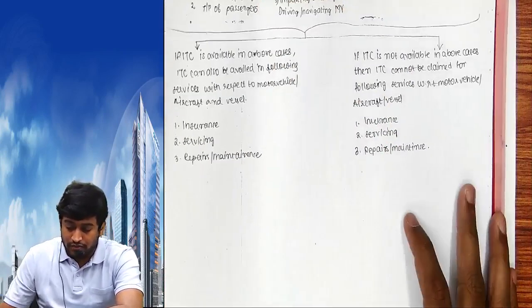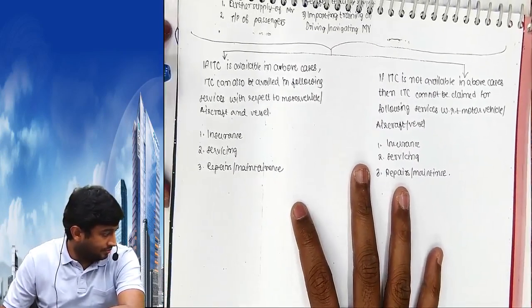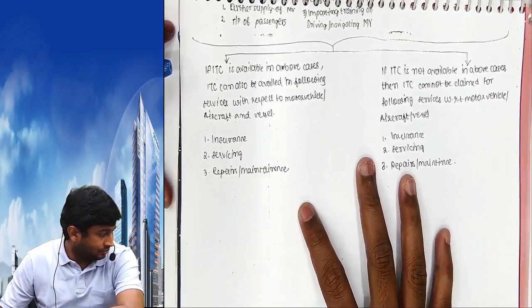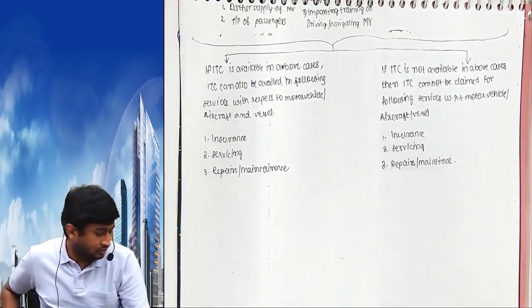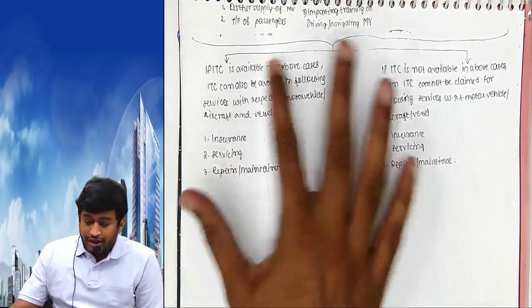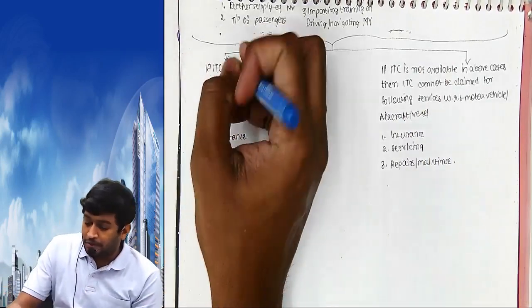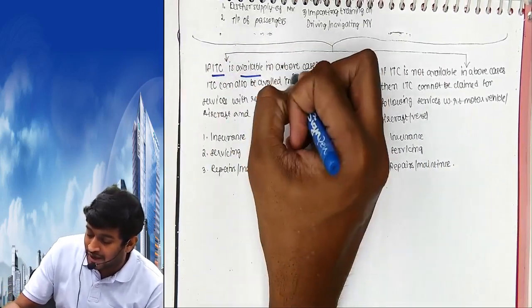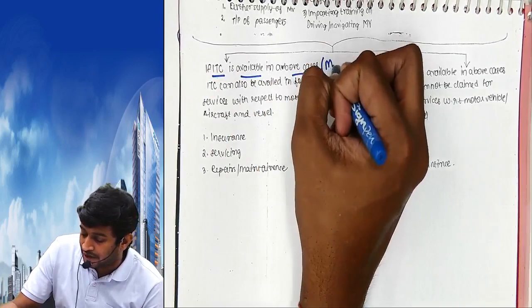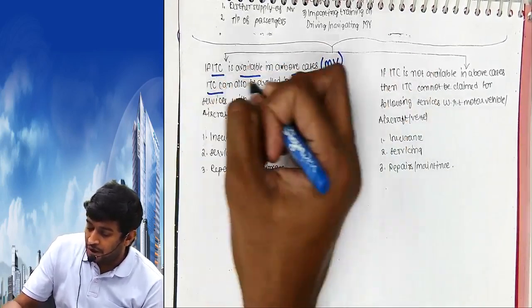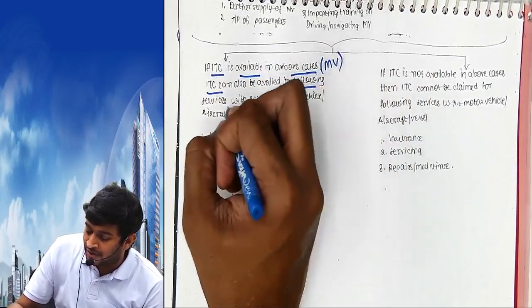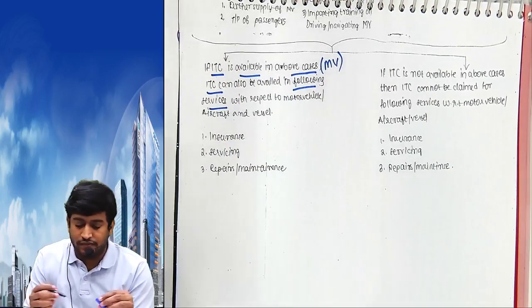Come to the next one, next page here. Again two trees. If input tax credit is available in above cases, bracket में motor vehicle, input tax credit can also be availed for following services.